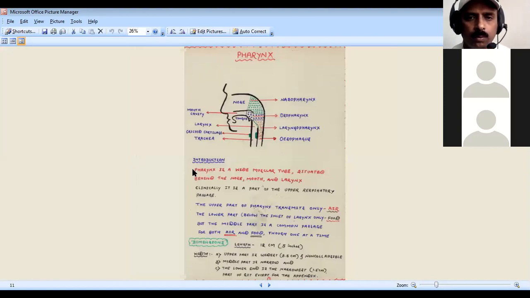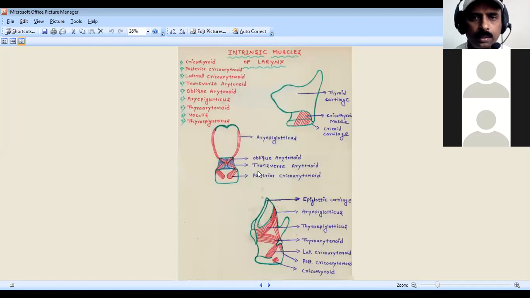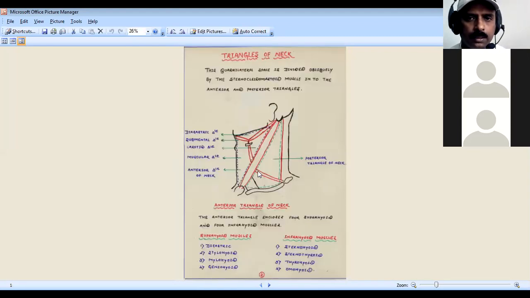So all this will be included in the pharynx. Then the intrinsic muscles of the larynx: cricothyroid, posterior cricoarytenoid, lateral cricoarytenoid, oblique arytenoid, aryepiglotticus, thyroarytenoid, vocalis, and thyroepiglotticus.